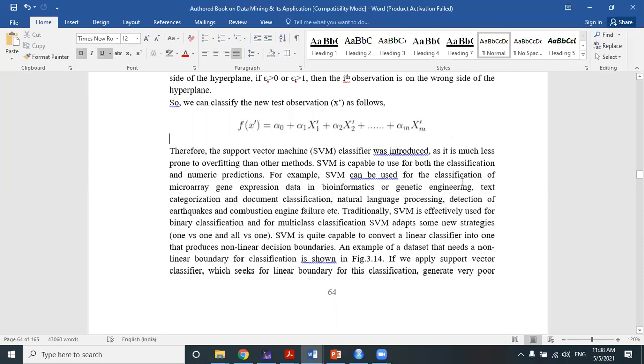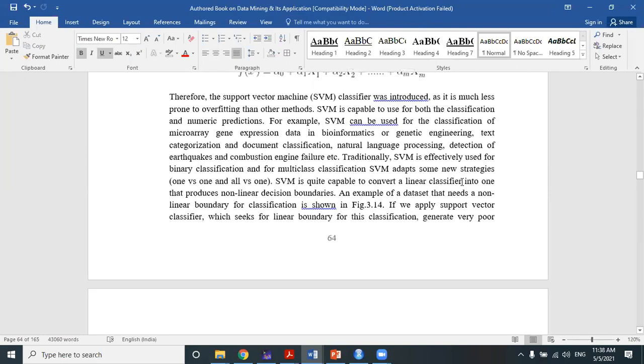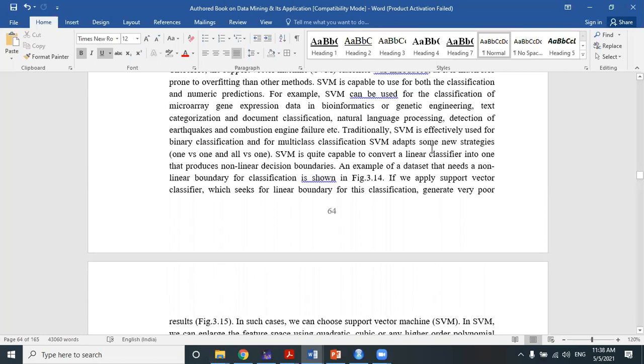Now, therefore, the support vector machine classifier was introduced and it is much less prone to overfitting than other methods. So, the maximum margin classifier has an overfitting problem, but SVM has overcome the problem of overfitting comparatively. It can reduce, not overcome fully, but reduce the overfitting problem compared to other classifiers. And SVM is capable of being used for both classification and numeric prediction. দুটো ক্ষেত্রে use করা হয় SVM কে for both classification and numeric prediction.